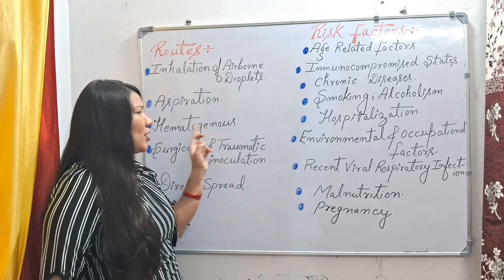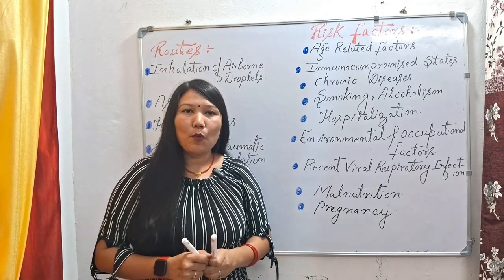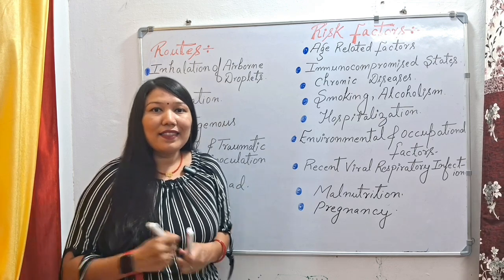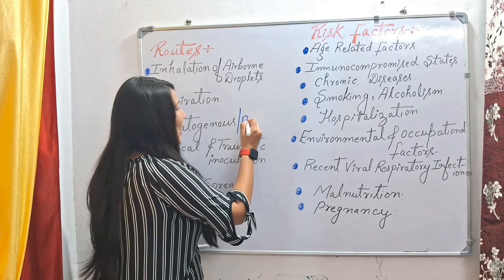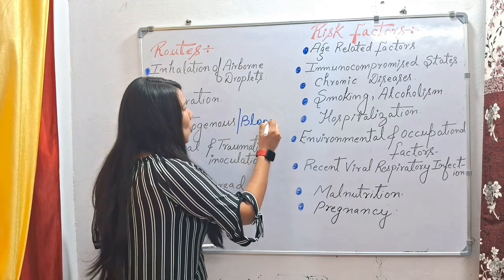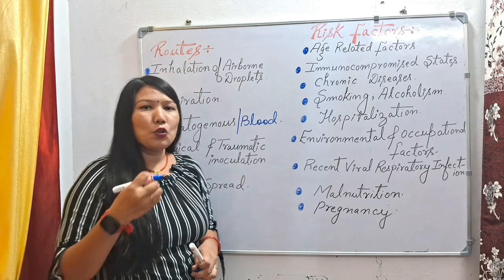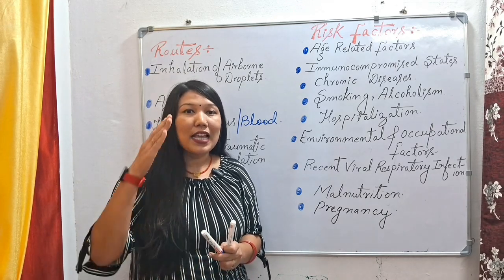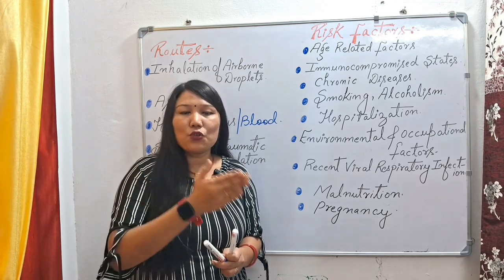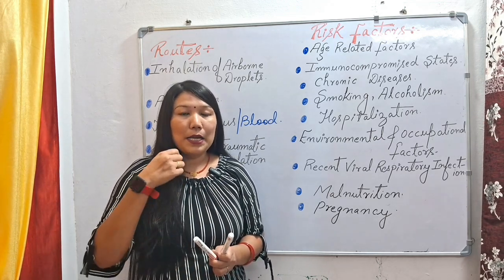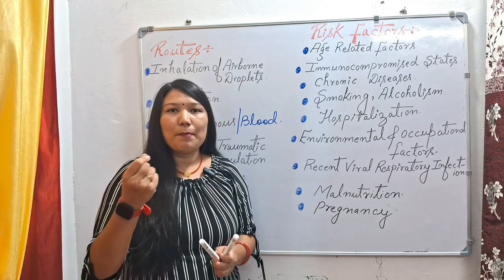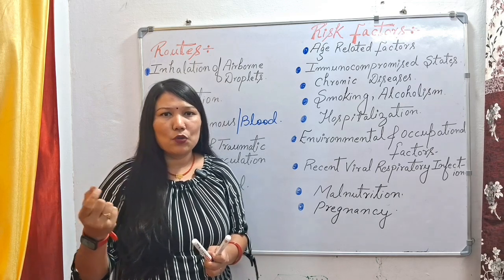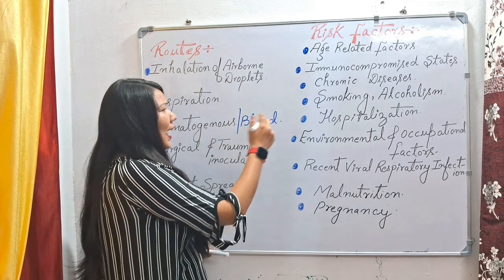Next we have hematogenous. Hematogenous is the bloodstream. Okay, suppose a patient's blood has sepsis or there is a urinary tract infection in a patient, then this blood will reach the healthy organs of our body also, because blood is present everywhere. So through the hematogenous, meaning the blood route, if a person has sepsis or UTI, then this unhealthy blood will reach the lungs also and cause a pneumonia condition in the patient. The best example of this is the bacterium Klebsiella pneumoniae. Okay, but there are very few cases through the hematogenous route.